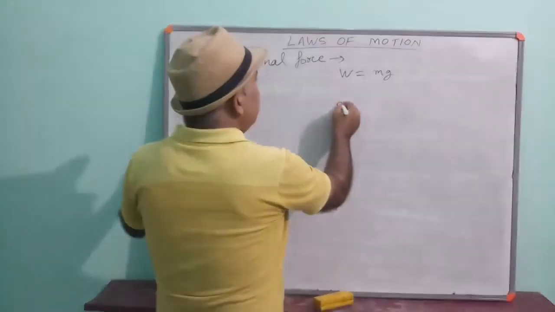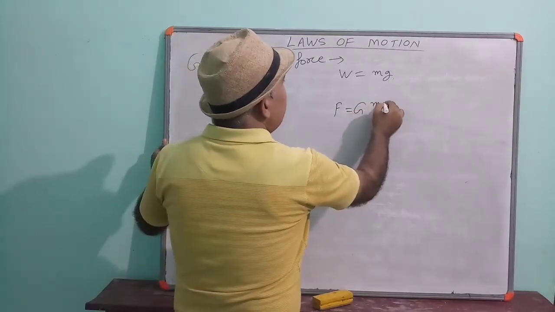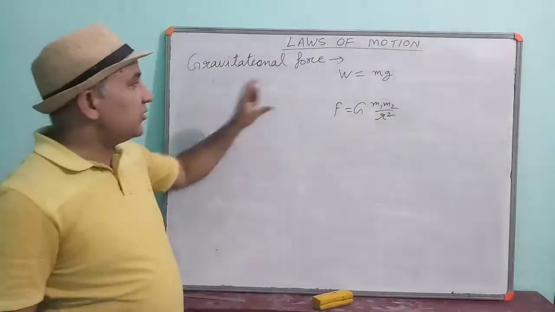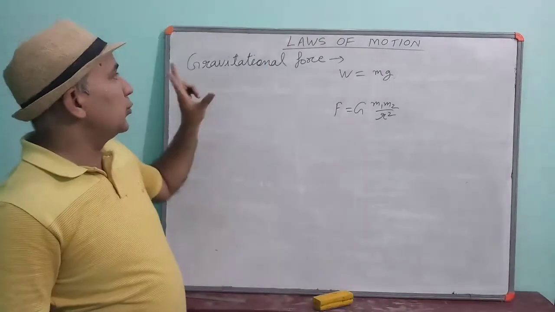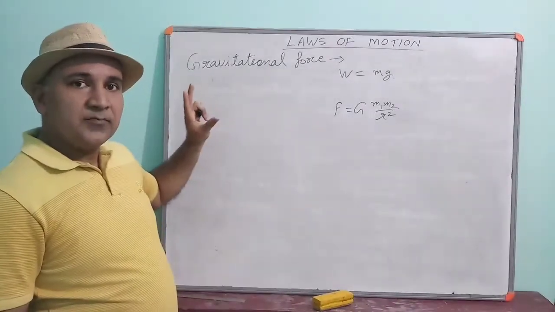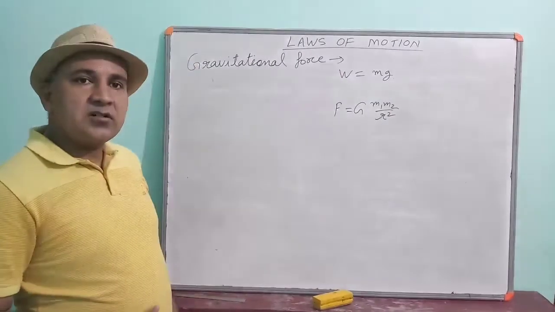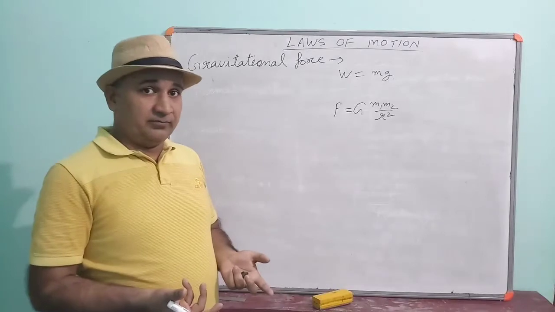According to Newton, that attraction force is equal to capital G m1 into m2 upon r square. About this formula we will study later, but here you have to know this. Okay? Understood what is the meaning of gravitational force? In the universe, all the objects are attracting each other according to Newton.